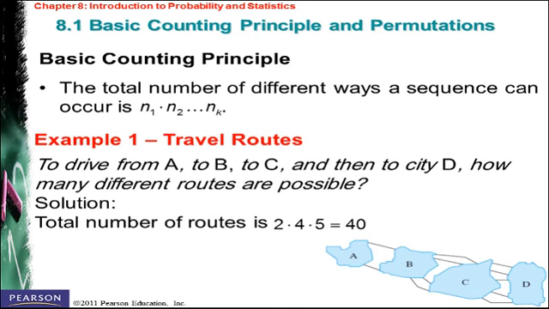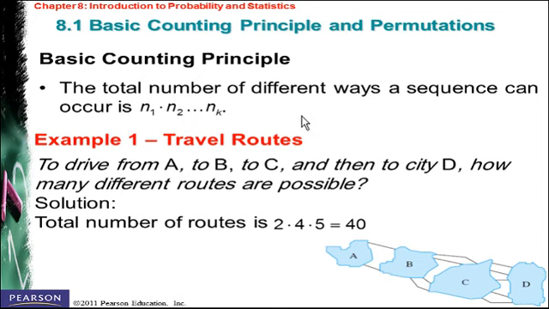Starting with the basic counting principle, the rule says that the total number of different ways a sequence can occur is n1 times n2 up to nk. It means that if we have different events, say event 1, event 2 up to event k, each event has its own number of outcomes. So to find the total number of outcomes, we will multiply the number of outcomes for each of the events to get the total number.